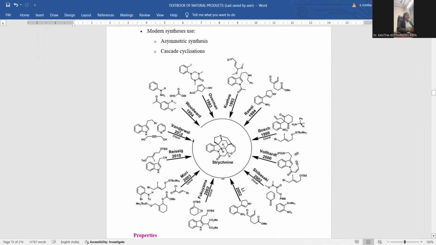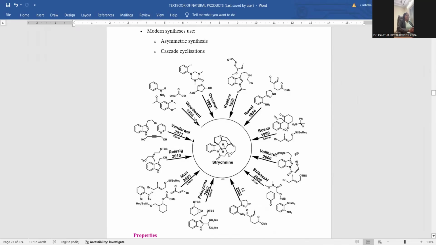And Vanderwal is another scientist, taking indole, pyridine, and acetylenic moiety together. A tricomponent system is taken within a single reaction vessel, giving rise to strychnine as the product. In the year 2011, he accomplished this pathway.